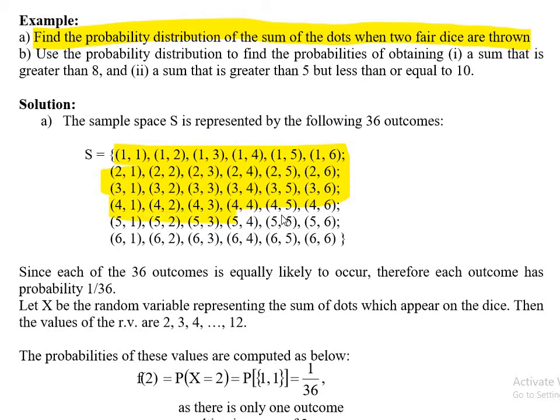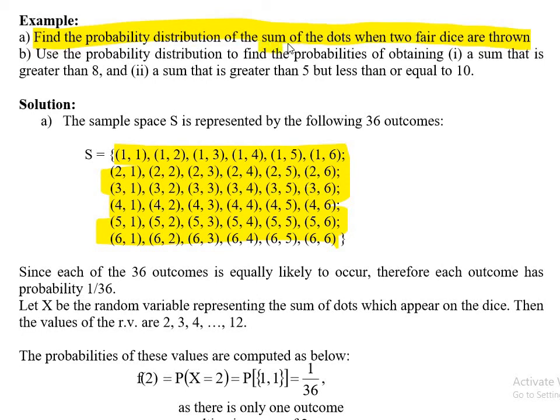1 with 1, 1 with 2, 1 with 3, 2 with 1, 2 with 2, 2 with 3, and so on, from 1 1 to 1 6, all of them. We can write the sum as well. Instead of writing 1 1, I can write 2 here, I can write 3 here, I can write 4. Why? Because we are interested in the sum here.